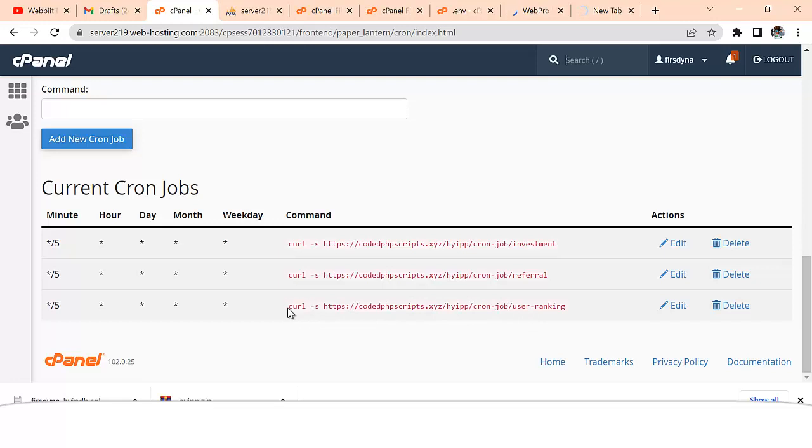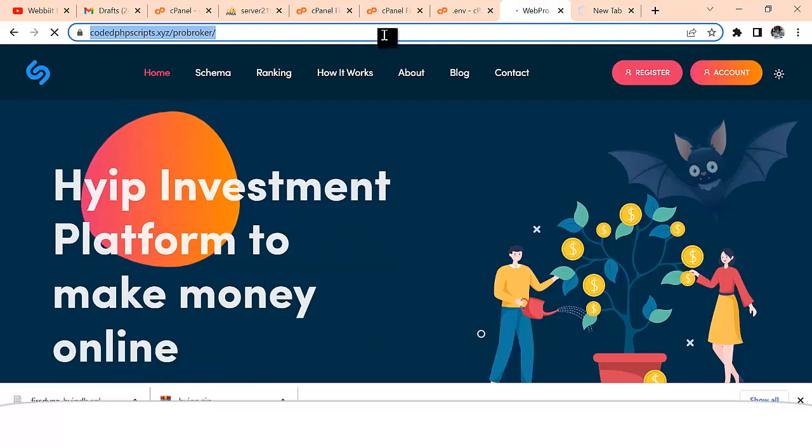You can see this is my link, right? This is the cron job for this. This is my link slash the folder name I was using. So I want to create a cron job for this new one that I've just done right now.